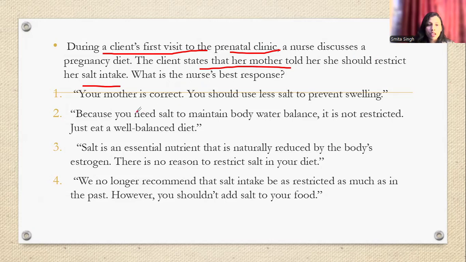What do you think? Your mother is correct. Whether the nurse should say yes, your mother is right. Second option, because you need salt to maintain your body balance level, it is not restricted. Okay. Third one, salt is an essential nutrition that is naturally reduced by the body's estrogen. There is no reason. Number 4, we no longer recommend that the salt intake be unrestricted as much as in the past. The answer for this is, what do you think?